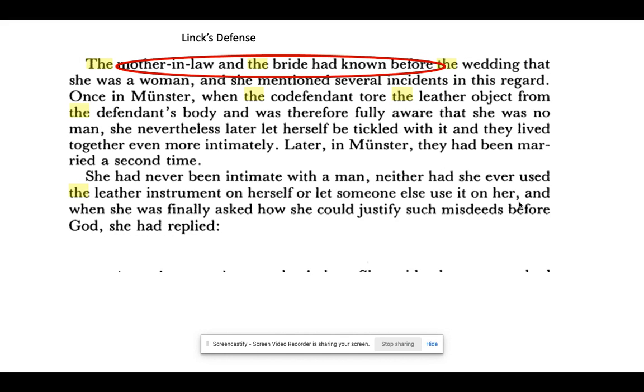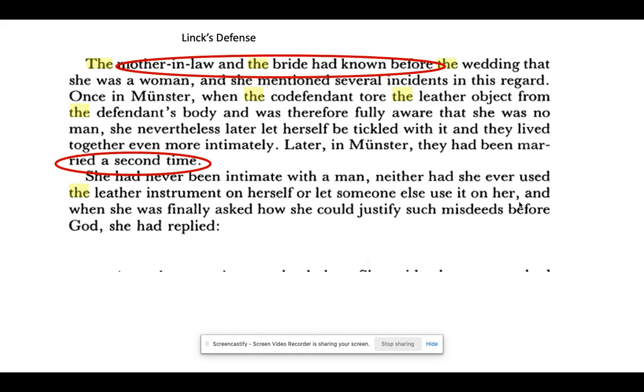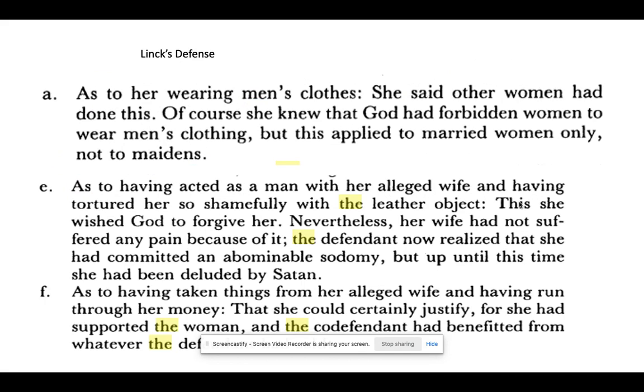So in Linck's defense, she says that the mother-in-law and the bride did know that she was a woman, and that they had been married not just once, but also twice. And if the daughter is willing to get married not once, but twice, then the daughter had to know something. So that's some of the defense that she has.